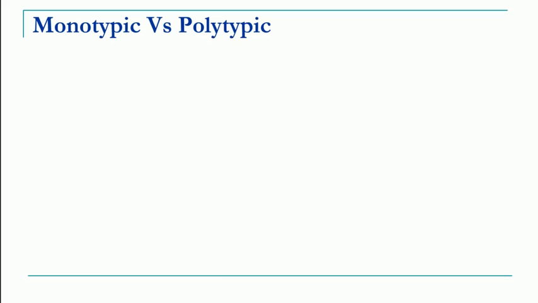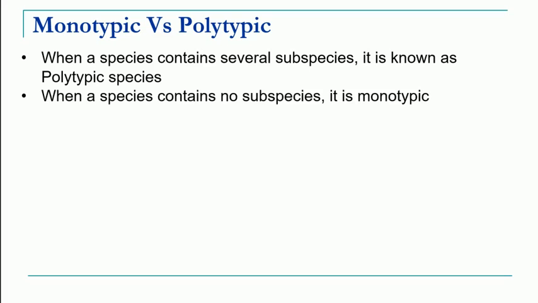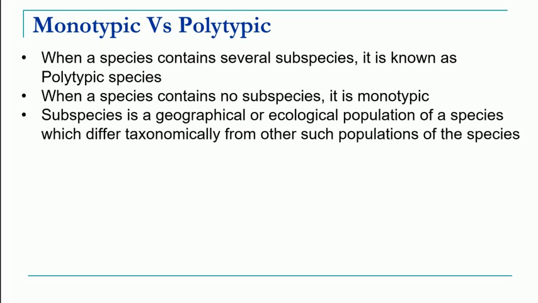Now in this next slide we will see the difference between monotypic and polytypic species. When a species has several subspecies, it is referred to as a polytypic species. On the other hand, when a species contains no subspecies, it is referred to as monotypic. So if a species has no subspecies, it is monotypic, and if it has several subspecies, we refer to it as a polytypic species. Now let's understand what is meant by subspecies.